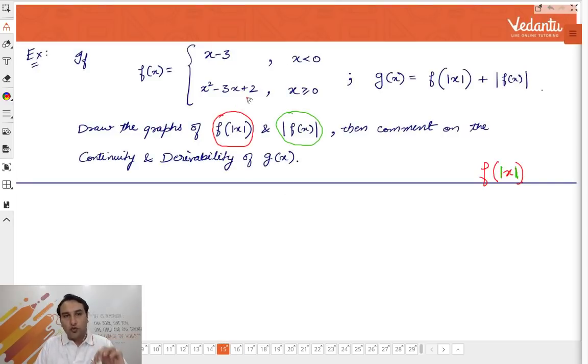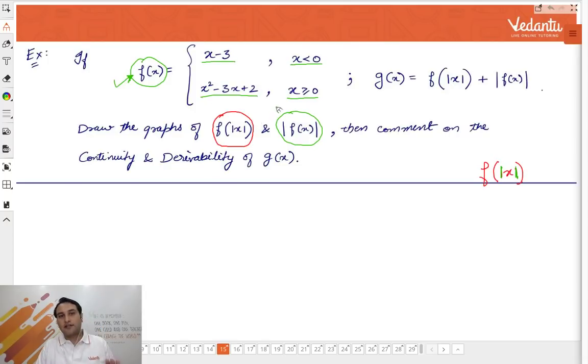Now, step 1. Read this problem. Step 1, plot this graph. Plot the graph of y equal to fx. You know how to plot the graph of x minus 3, but plot it when x is less than 0. Then plot the graph for x greater than or equal to 0, which is a quadratic graph. You know how to plot the quadratic graph, right?